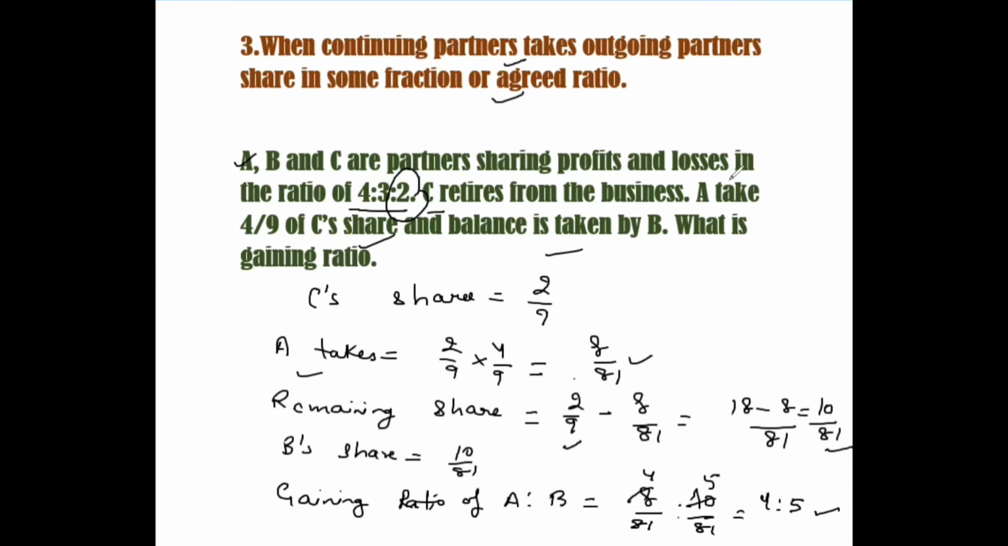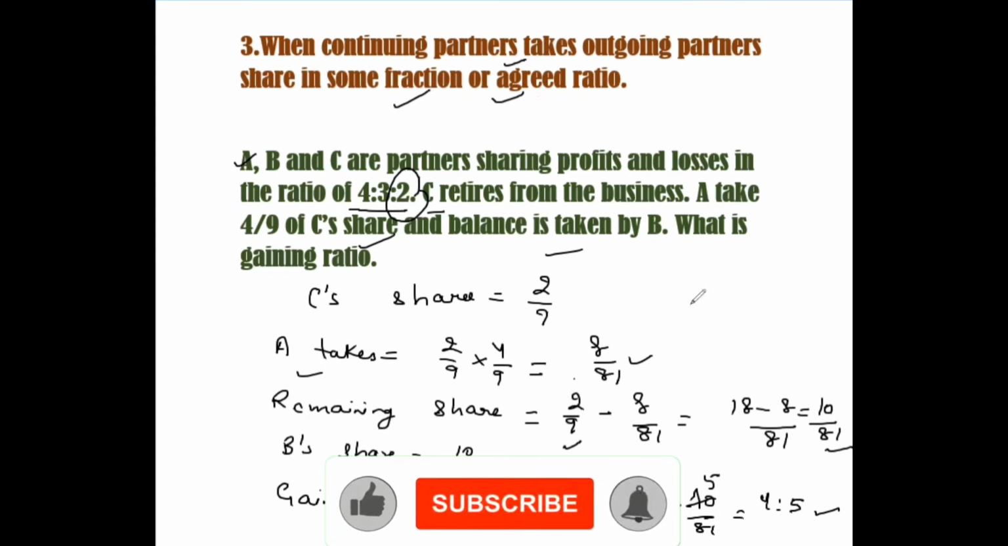So we learned the concept of gaining ratio and how we should calculate it. There are three possibilities or three situations. If you recall, first one is when there is no agreement, second is when new ratio and old ratio both are given, so we apply the formula. And third one is if the retiring partner's share is taken by remaining partners in some fraction or agreed ratio.